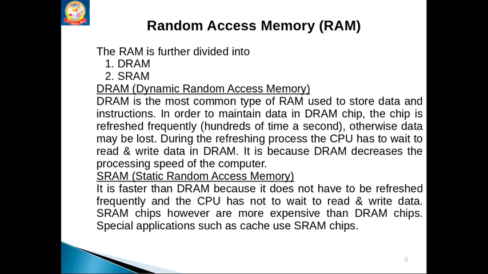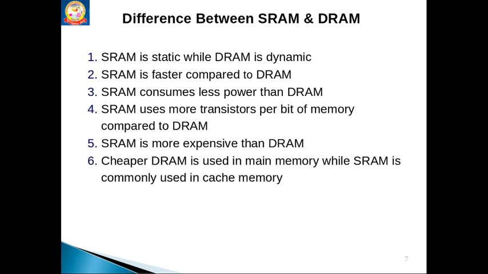How is the data recorded in static RAM? Let's move to the SRAM, that is static random access memory. Here we need not refresh the data. With the help of transistors we can write the data, and that data is permanent, that is, static. Static means fixed. Until we rewrite, the data is permanent. This is somewhat more expensive than DRAM chips.